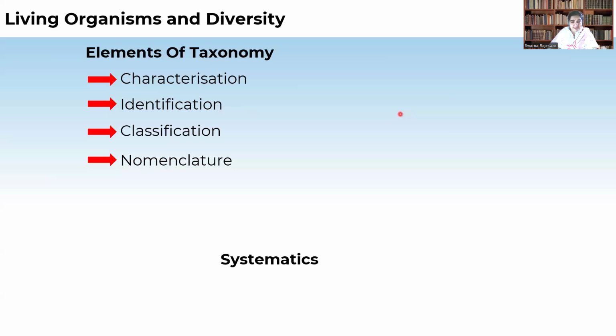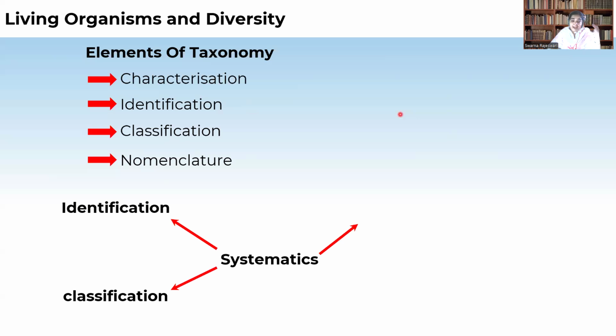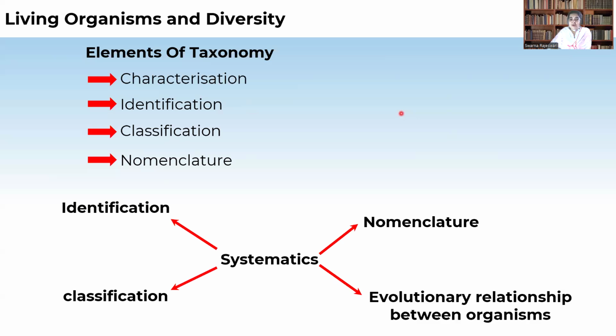Then we have to classify. Then we have to name. So the study of all these, we call systematics. So systematics is the study of identification of the organisms, then classification, then nomenclature, and characterization. All those we study under the branch systematics.